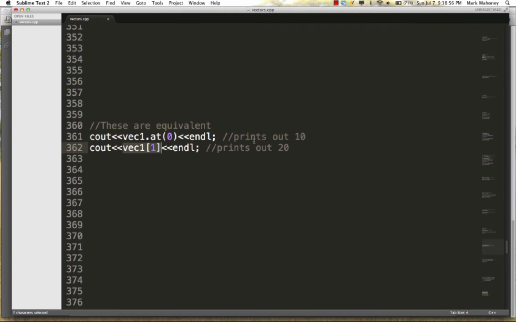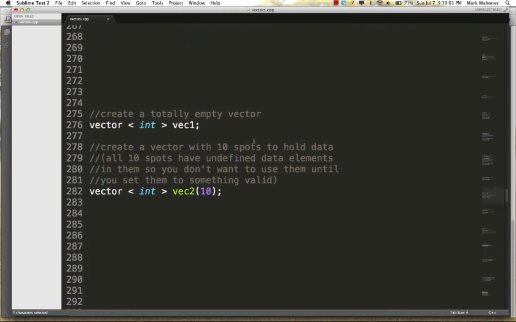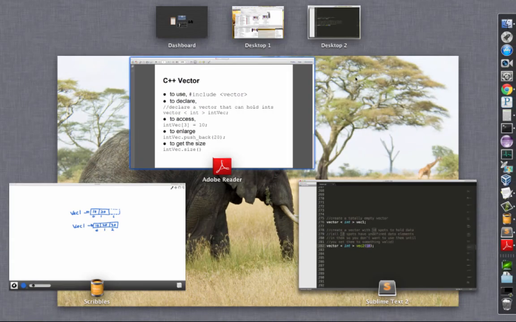Okay, now that second vector, vec2, already has room allocated for 10 elements. So let's go back here and remember this declaration. This also says create a vector of integers, call this one vec2, but make sure this one has 10 spots in it to hold data. Now it turns out all 10 spots have an undefined piece of data in them. So you definitely don't want to use these until you set a good value.